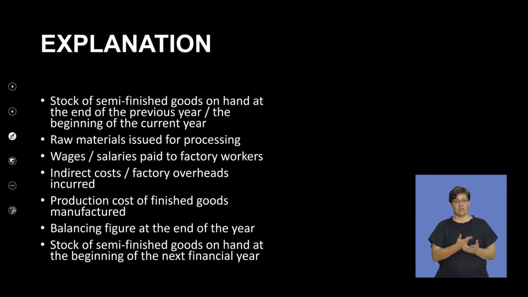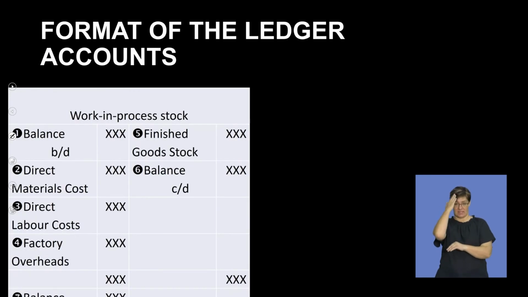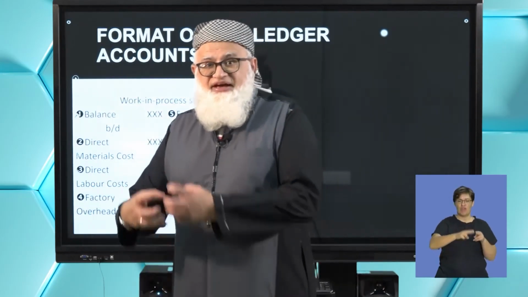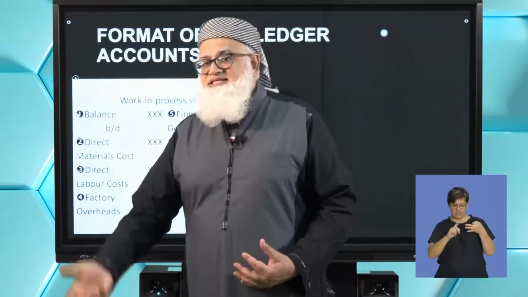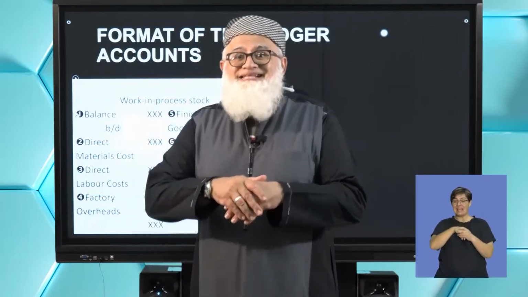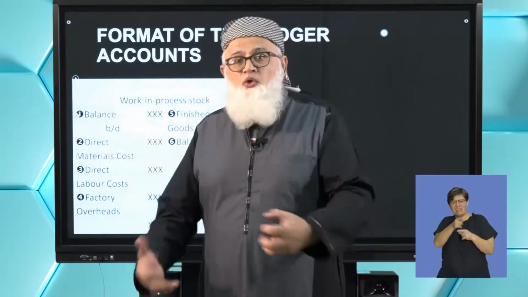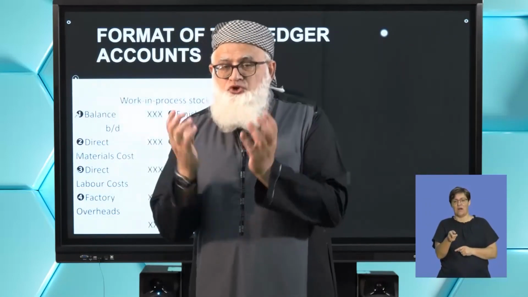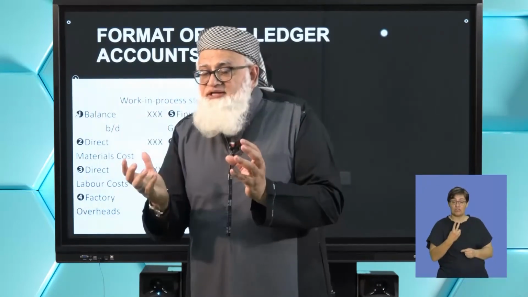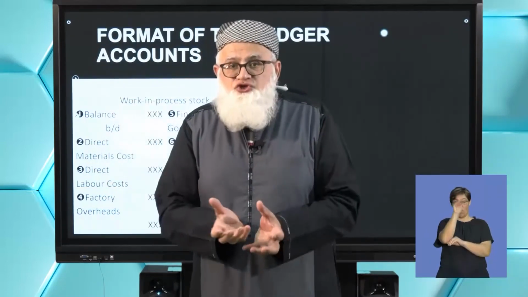Okay? The third component, we've dealt with that, stock of semi-finished goods. We've transferred the raw materials. We've transferred the salaries. Now you come to the factory overheads. Remember what we said? The factory rent, the factory water and electricity, the factory depreciation, all the indirect labor of those people working in the factory, all of those cost components are put together, transferred into my factory overheads cost account.